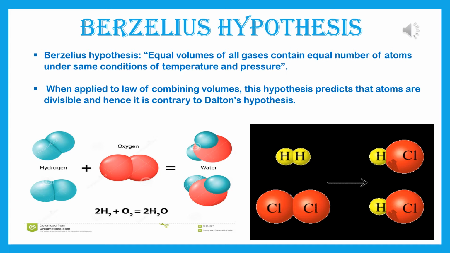Now, the second example. H2 plus Cl2 is equal to 2HCl. This is the reaction, so formation of 2 molecules of hydrogen chloride gas or 2 molecules of hydrochloric acid. So that only it has been shown over here when 2 atoms of hydrogen reacts with 2 atoms of chlorine. That means 1 molecule of hydrogen reacts with 1 molecule of chlorine. It will form 2 molecules of HCl or hydrochloric acid.